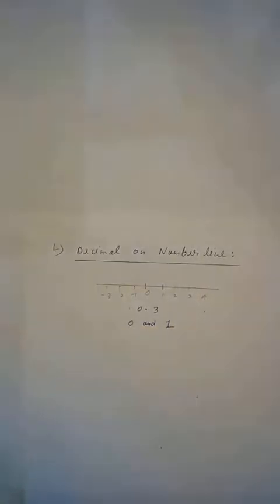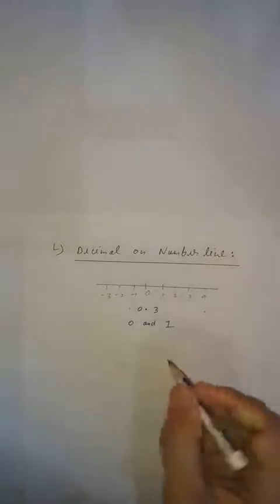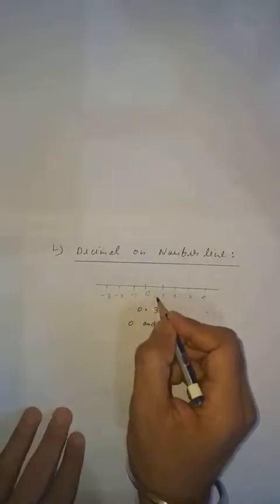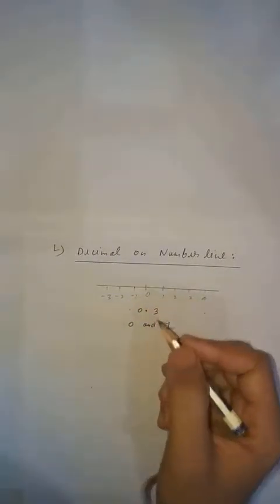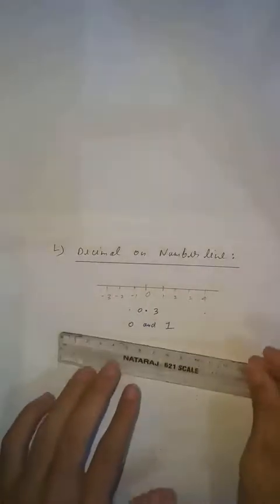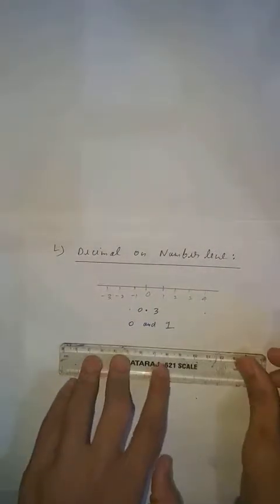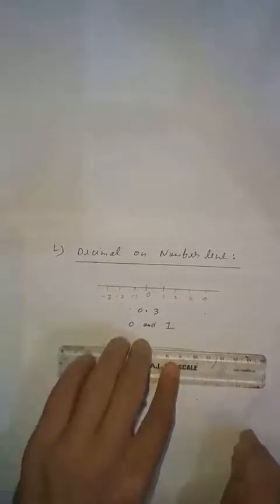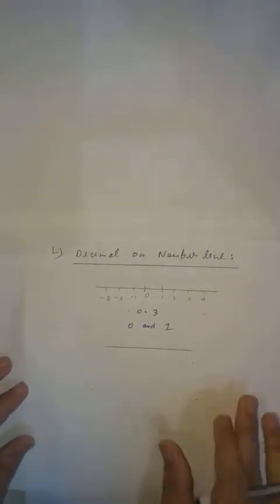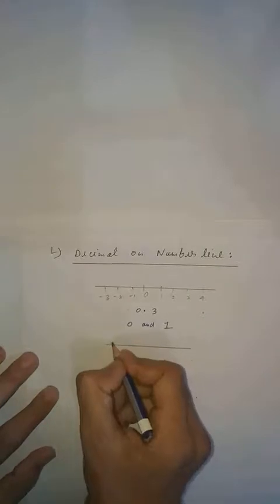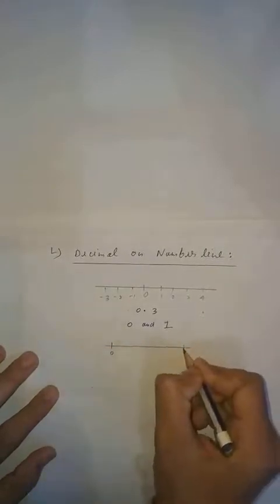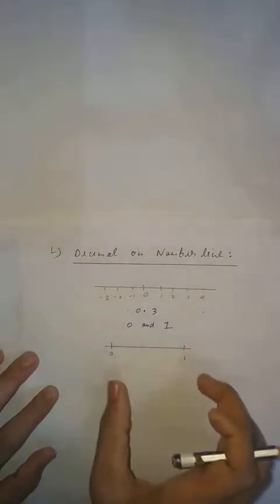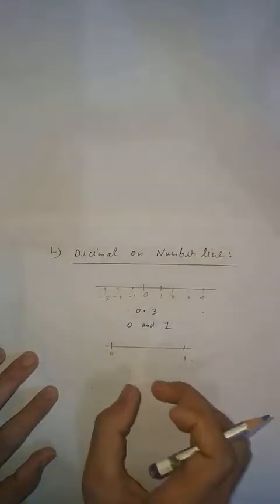And you know that in every number line there is a gap of 10 lines. Clear? If you see your ruler, you can find out. So if 0 and 1 is given, all are positive integers. Clear? So there is no need of any negative integer. So what we will do, we will simply write down 0 and here 1. Clear?